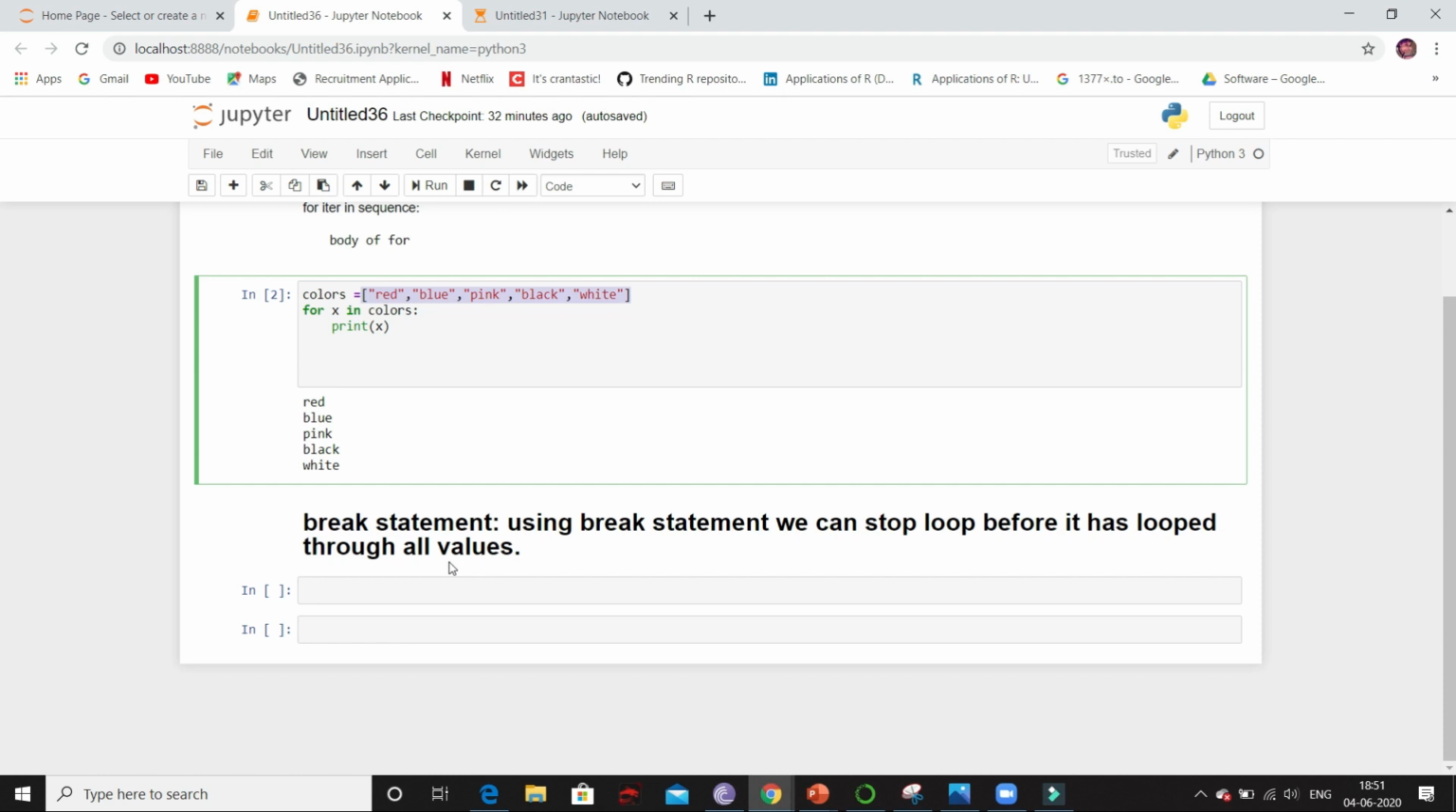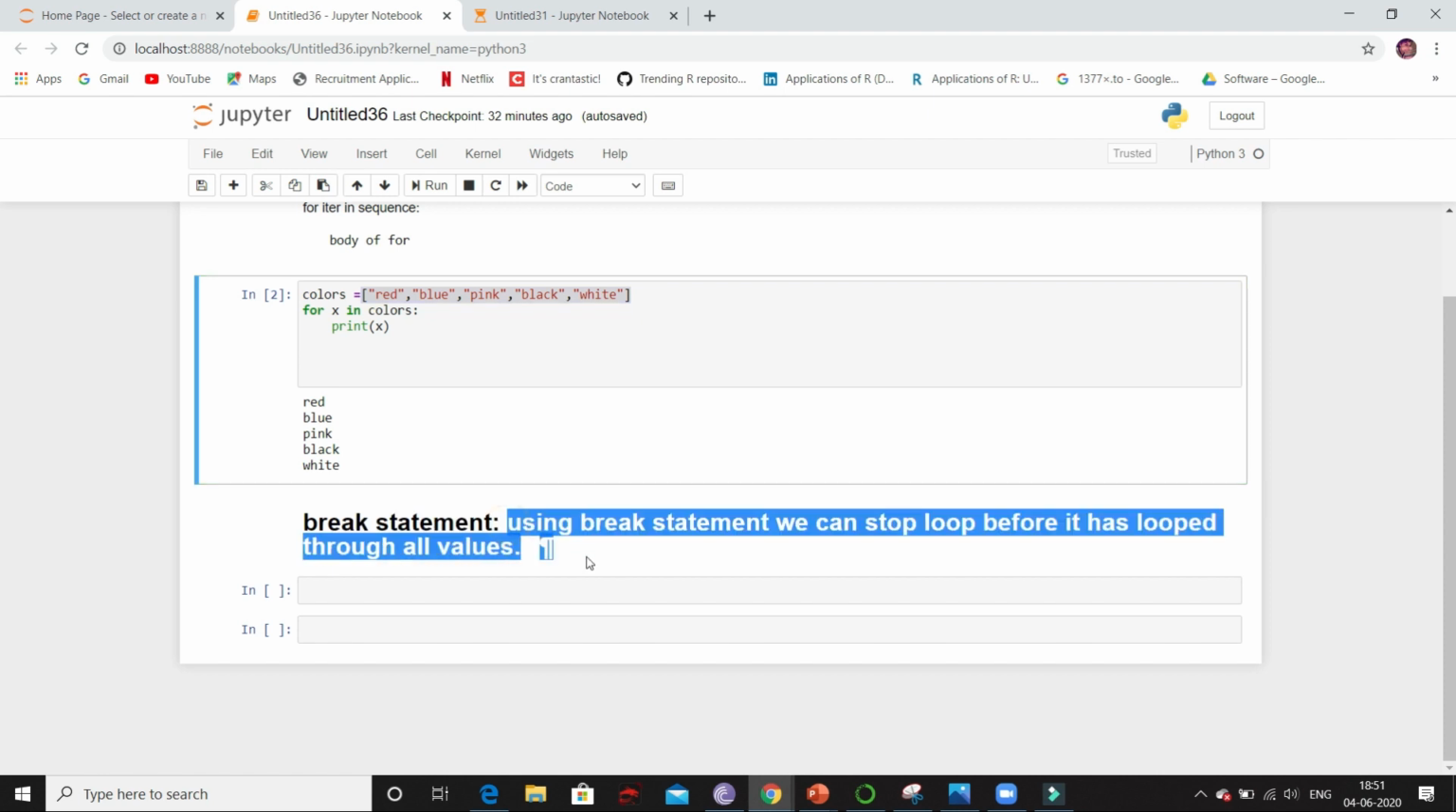Next is break statement. Now when do we use break statement is the question. Say in this list in which we have values red, blue, pink, black, white, I just want to print the values until black. After that I don't want to print. So at this situation we will use break statement. So using break statement we can stop the loop before it has looped through all the values.